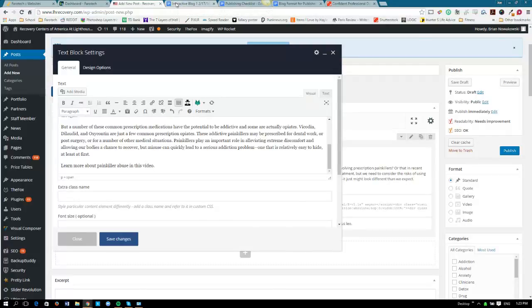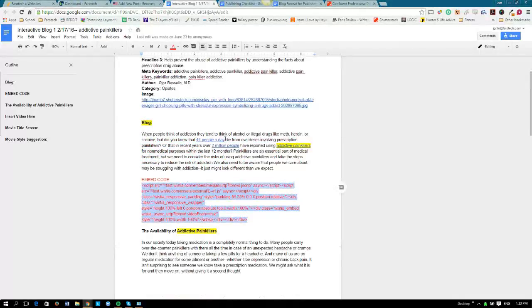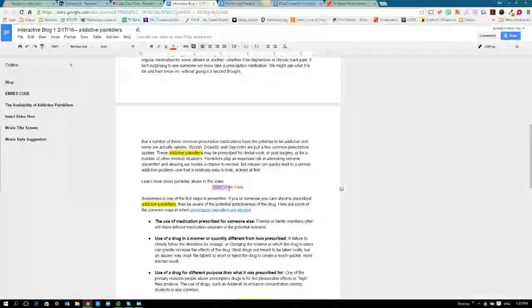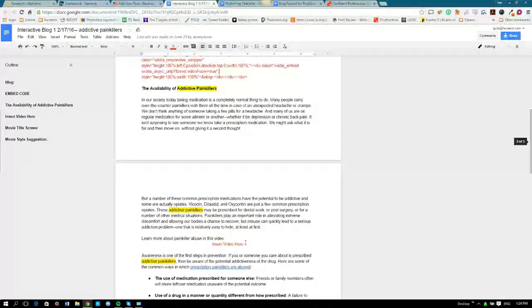Now, a little confusing here. It seems they put the embed code here after the first paragraph. That usually, up until now, every other time, this is exactly where they want the video. When I scroll down further, I notice it says insert video here, and then when you actually read the text, it leads to that. So that tells me that they don't actually want the embed code in the body here. They actually want it down here. But if you're ever confused about this formatting, always ask a project manager. Never assume. Never, ever assume.